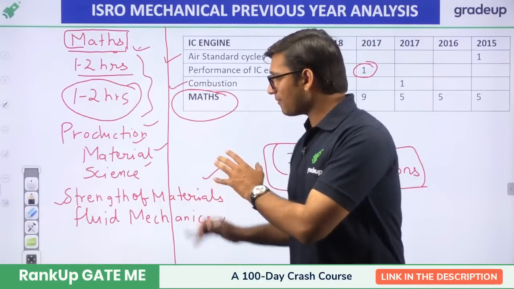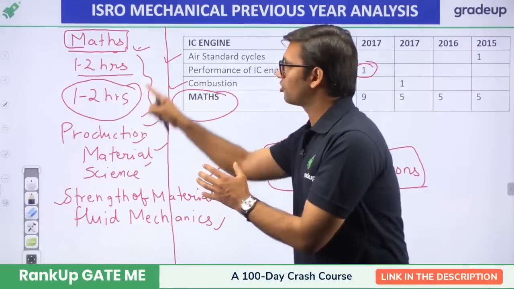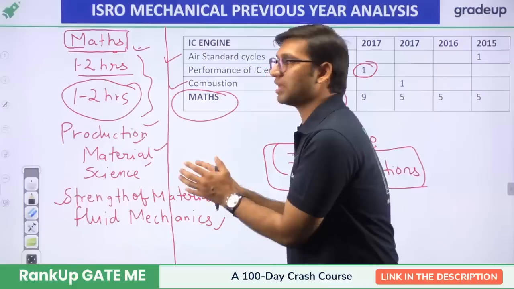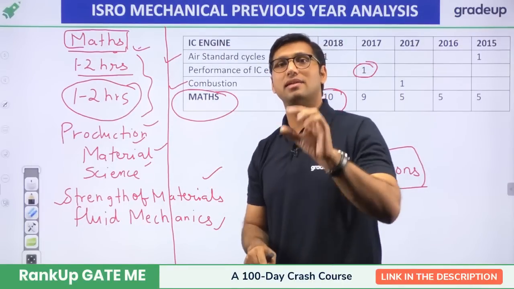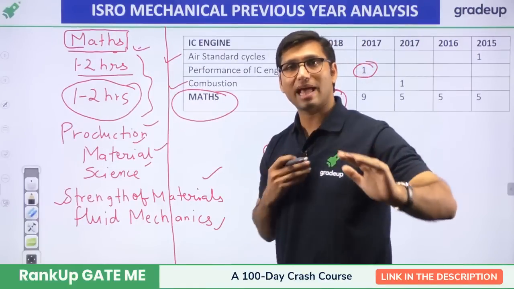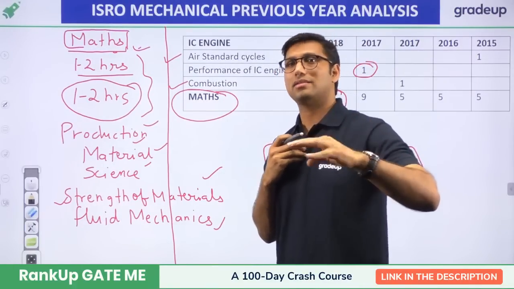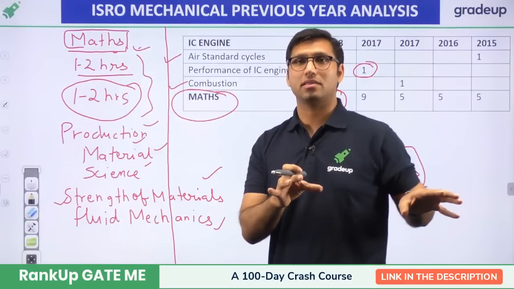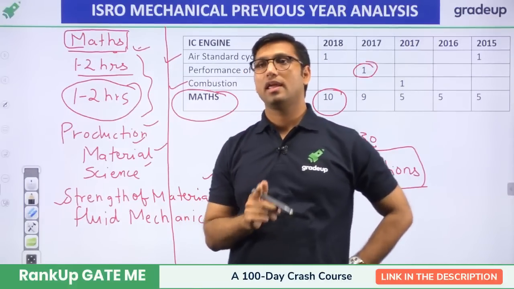So you have to study strength of material, you have to study production simultaneously, and you have to study mathematics. These 3 subjects should be studied on a regular basis. For the rest of the subjects, you can make a study plan giving equal time to fluid mechanics, thermodynamics, refrigeration and air conditioning, IC engine, power plant, heat transfer, industrial engineering. You can distribute your timings, right? But these subjects are very, very important if we have to score in the ISRO exam.